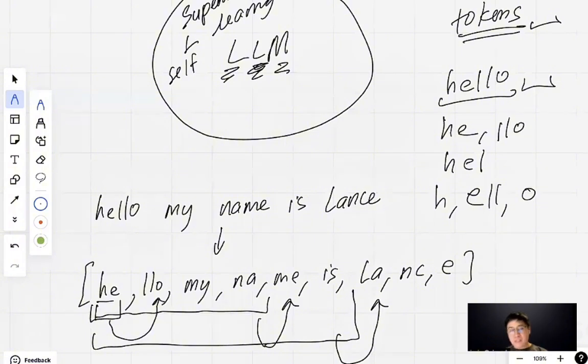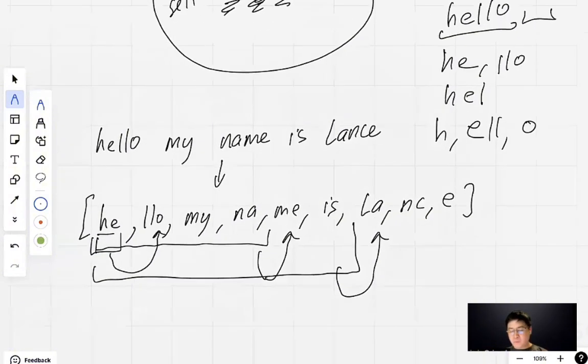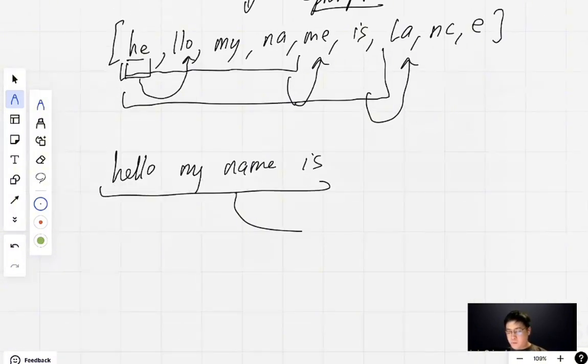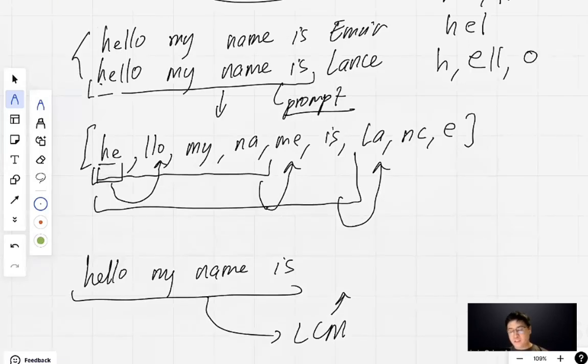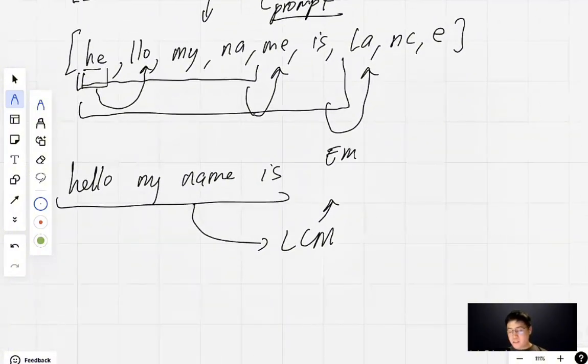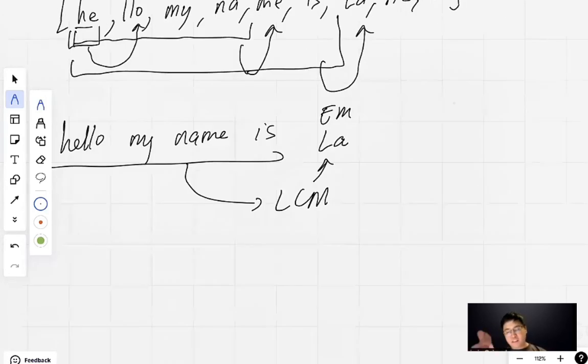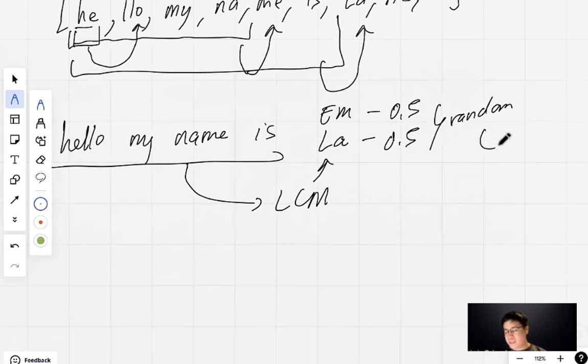Give it lots and lots of data, probability distribution of the next token. For example, hello, my name is Lance. That's hello, my name is, let's say, Mvir. Tapos, let's say, feed mo tong hello, my name as the prompt. So this is the prompt. Hello, my name is, ito yung prompt. Now, if you feed mo to a large language model, ang tanong, what is the next token? Because it has seen these two in your dataset, it's gonna say either M or it's gonna say la, di ba? Kasi, let's say yung M yung token. So, Mvir. It's gonna say M or it's gonna say la. Next prediction. But since nakita dalawa, it's gonna give it a probability value of 0.5. How does it choose which one, right? May random picking siya. Para siya nag-flip ng coin, tapos sasabihin niya M, right?